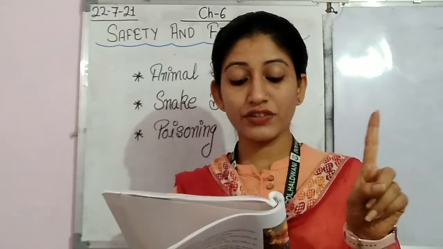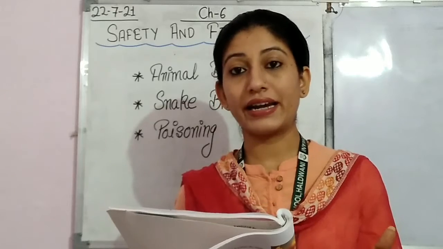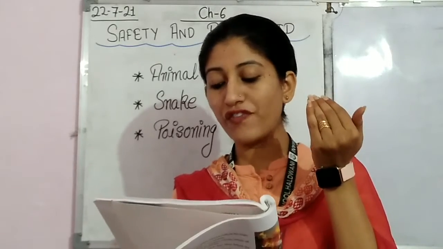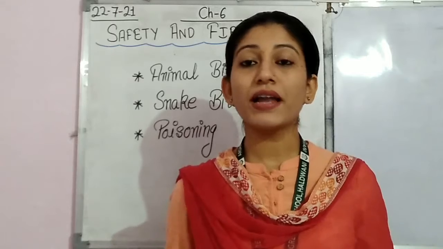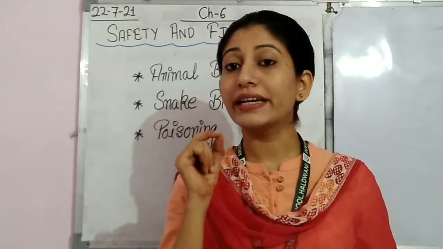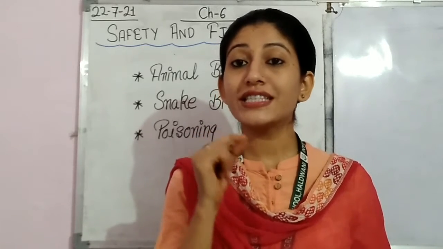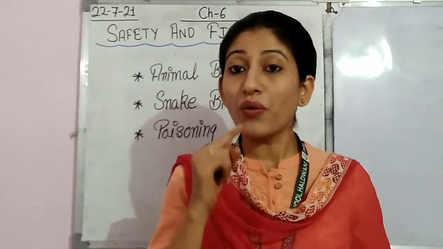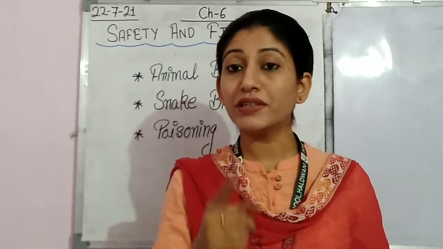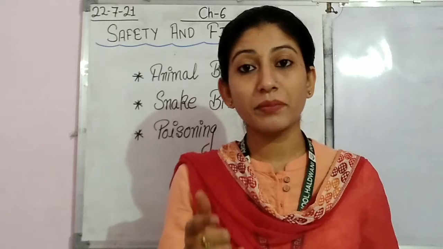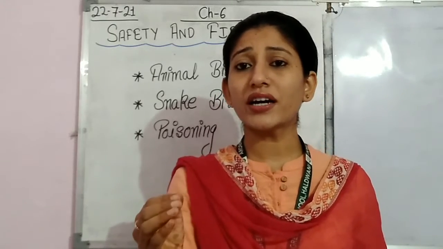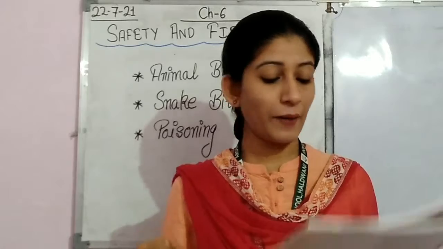First of all, apply a tight bandage just above the bite to stop the flow of blood to the heart. So first, at the portion where the snake bites, where that person is injured due to the snake bite, just above that area you have to tie a tight bandage.